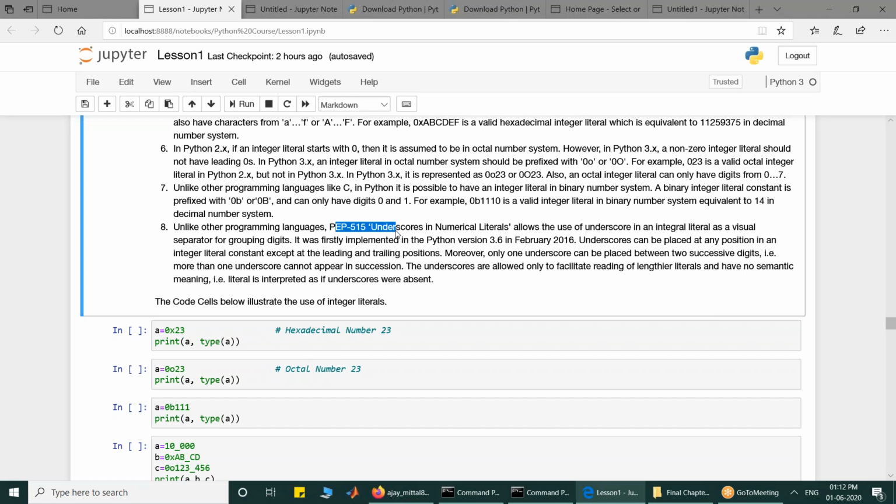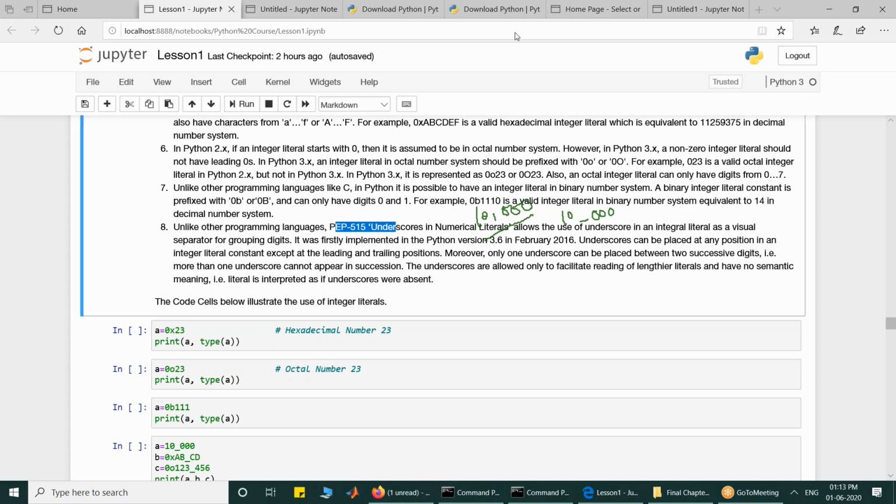Like in our daily routine we put commas, so 10,000 we write as 10 comma 000. In Python, you can write it as 10 underscore 3 zeros. So this underscore acts as a separator just for reading purposes, and has no other significance. So these are the rules that all of you must remember while writing the integer literal constant.